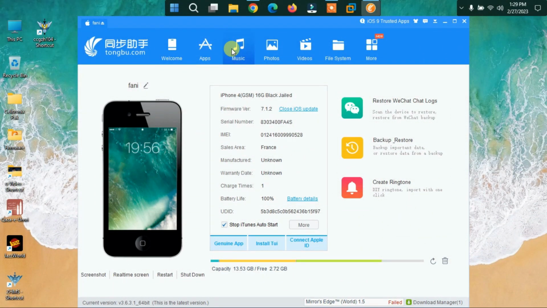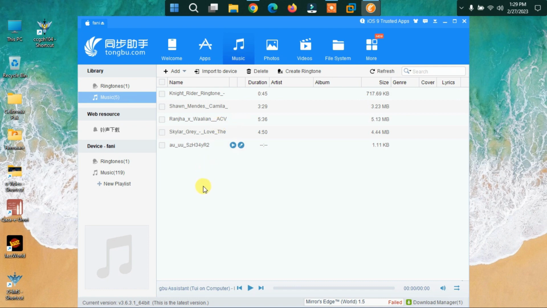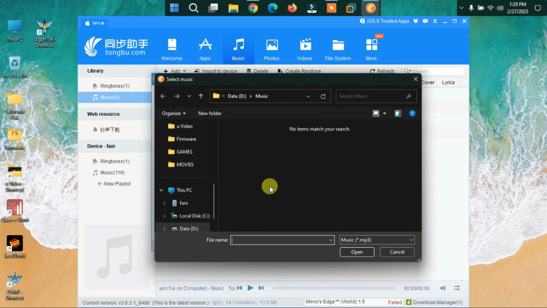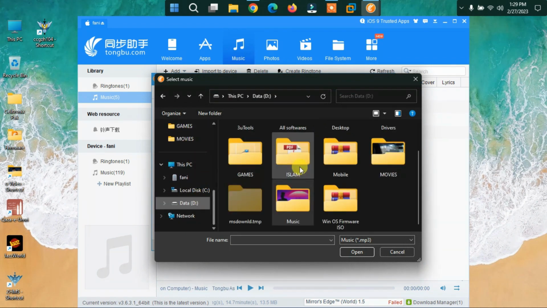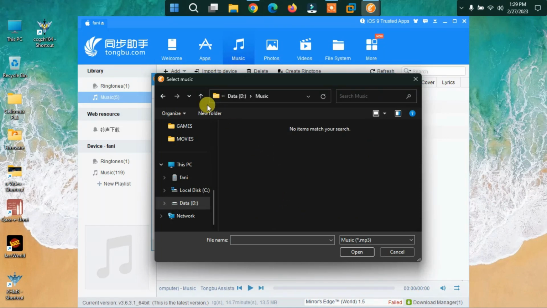Hi everyone, in today's tutorial we will learn how to create a ringtone for your iPhone. The tool you need is in the description, and you have to select the file you want to create music or ringtone from. I'm gonna choose my file.